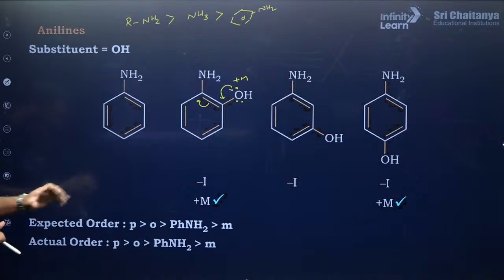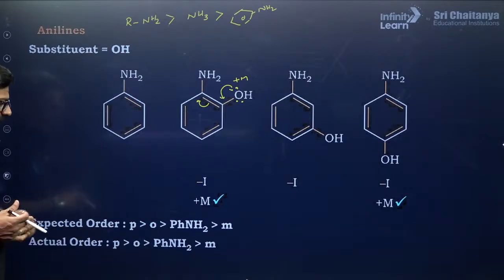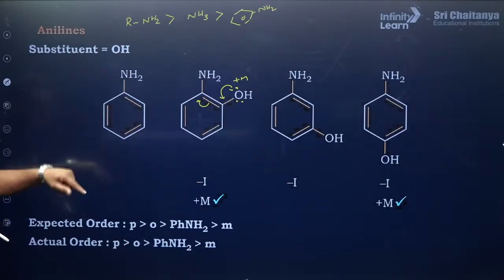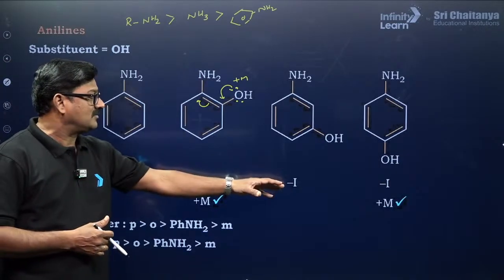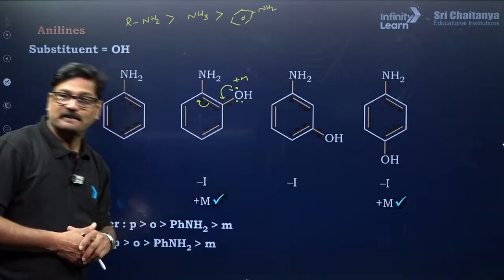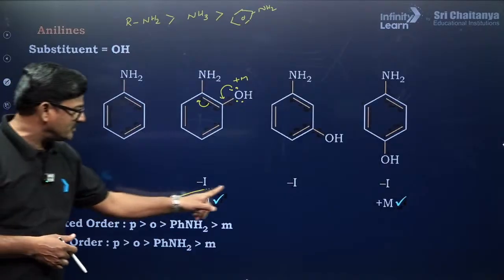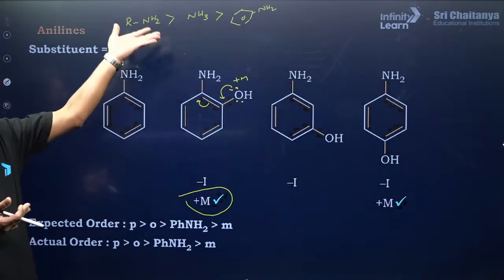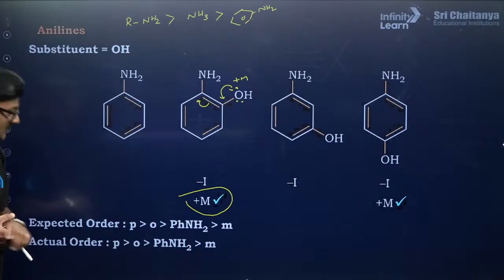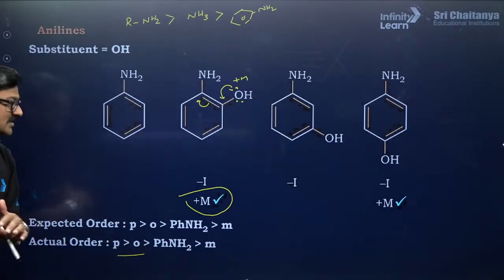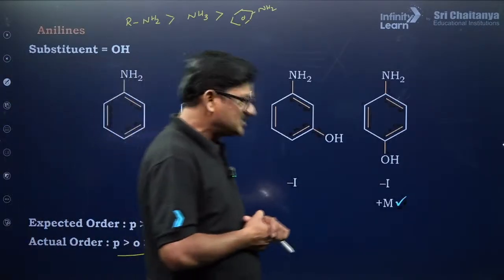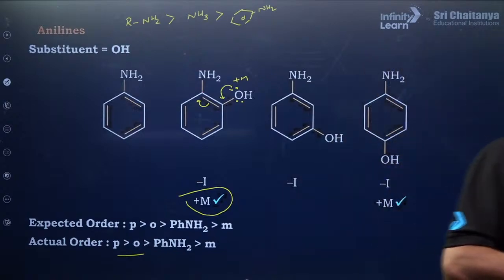So whatever we expect, it is going to be the same. Para is greater than ortho, ortho is greater than aniline, which is greater than meta. So the role of the inductive effect is the least here. Are you getting or not? So positive mesomeric effect increases the basic strength, right? So that it is going to be ortho is greater than para, right? Now let's see some more things over here.